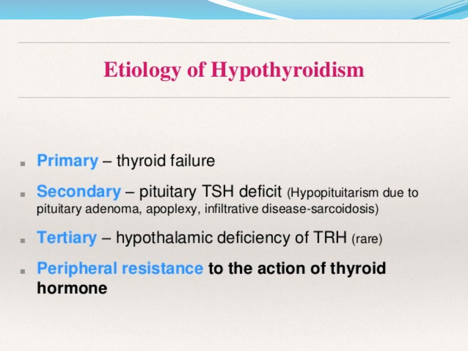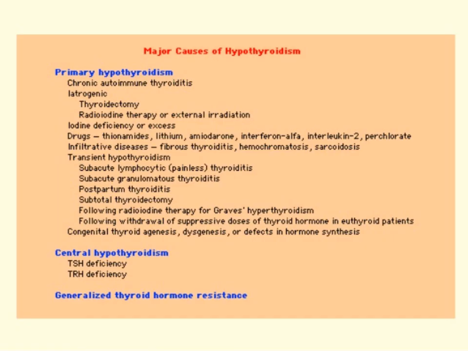Tertiary is specific to the hypothalamic deficiency of TRH, and secondary is related to the pituitary gland. And peripheral resistance to the action of the thyroid hormones is another cause of hypothyroidism. These are the major etiological factors in case of hypothyroidism.